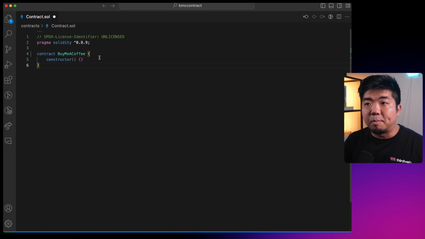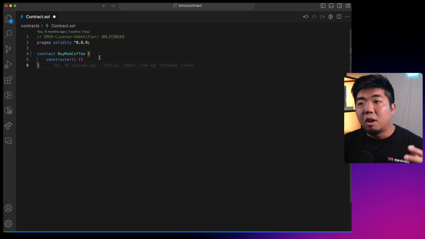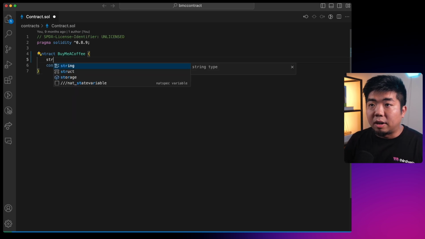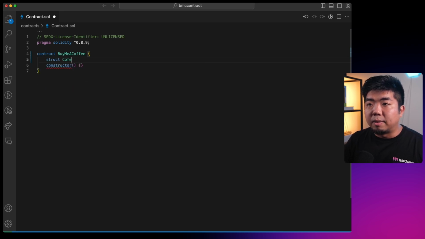Now, this is a very simple smart contract that we're going to be building. All we need to be able to do is transfer funds from a wallet to our deployer wallet, whoever deploys this contract here. And we'll just have to be able to attach a message to the funds that were sent, along with the time that they were sent. So to do this, we're going to create a struct here first. And this struct is going to be for our coffee.